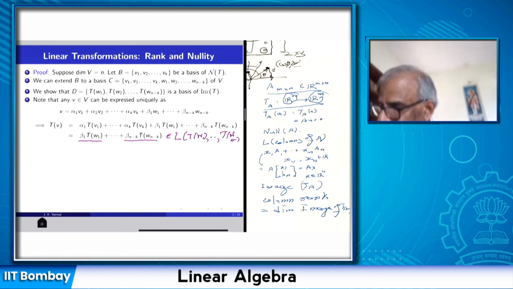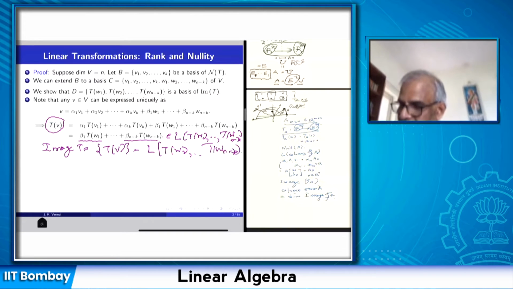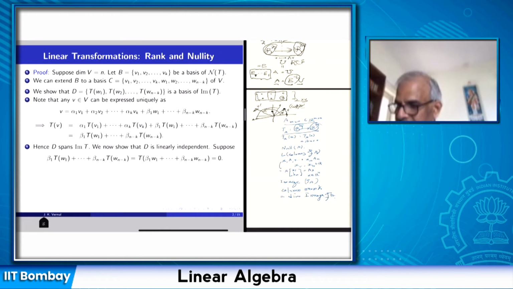Tw(n minus k). Okay, but the image consists of all the vectors of the type Tv. Yes, the image of T is the set of all vectors Tv, and therefore this is the linear span of TW1, ..., TW(n minus k). And this shows that the image of T is the linear span. Now I want to prove that they are linearly independent.